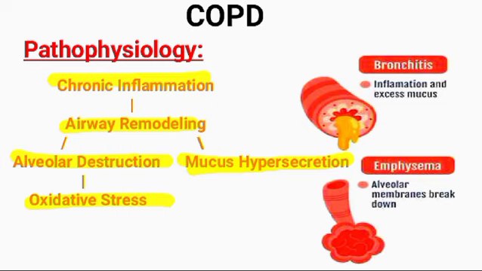Furthermore, exposure to environmental pollutants leads to oxidative stress in the lungs, exacerbating tissue damage and inflammation. Together, these pathological processes contribute to the progressive decline in lung function observed in COPD patients, leading to debilitating symptoms and impaired quality of life.